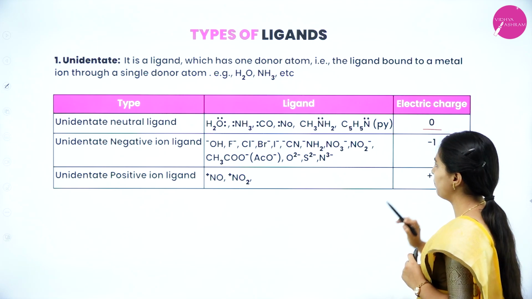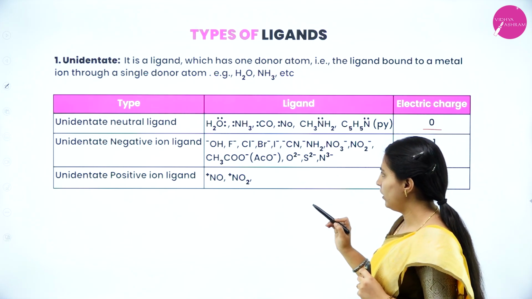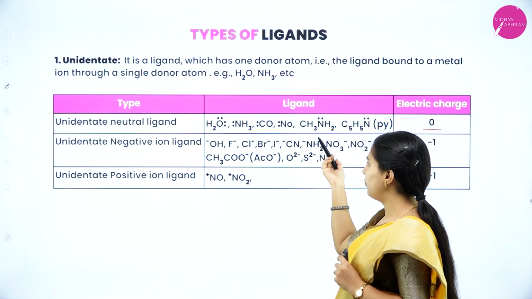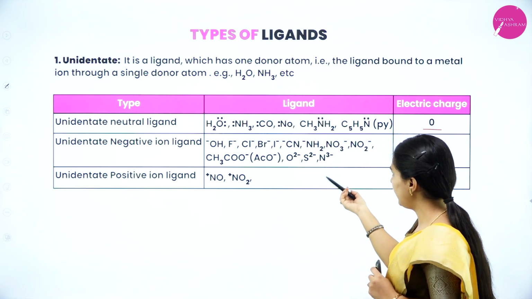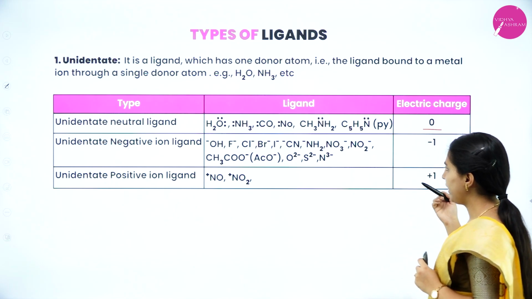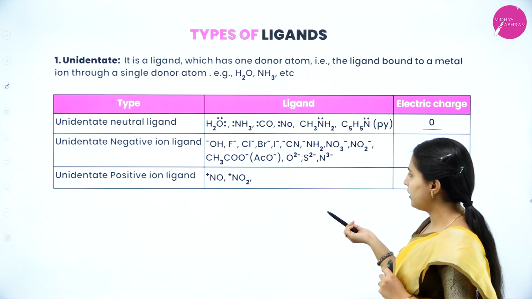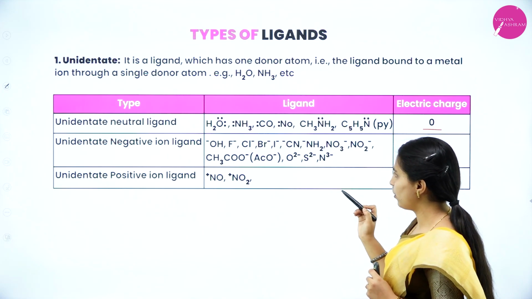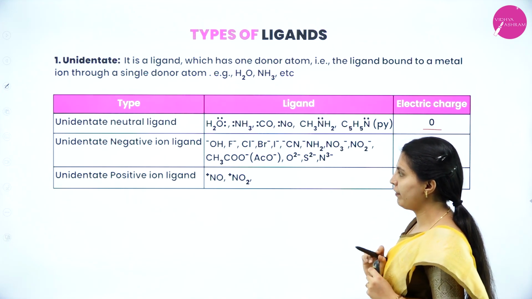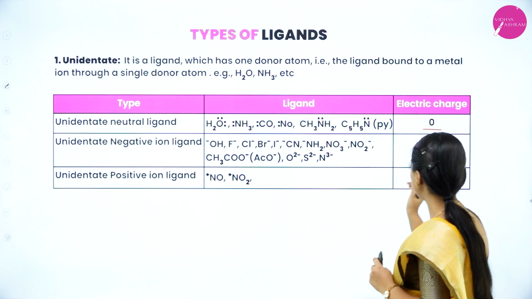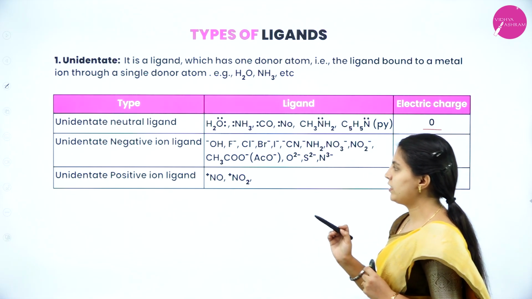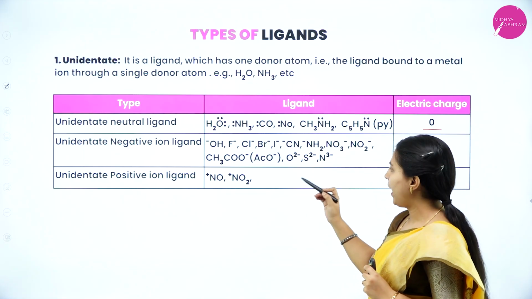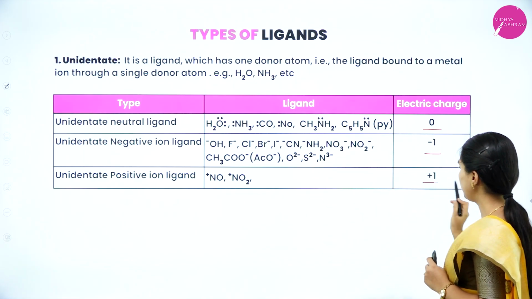Nitrosyl, carbon monoxide, these are all neutral ligands but unidentate. Its charge is 0. Next, unidentate negative ion ligands: hydroxo ion, fluoro, chloro, bromo, iodo ions, and cyano, NH2 amido, nitrito, nitrato, acetate, oxalate, sulfate, nitrogen. These are all unidentate negative ion ligands which have the charge -1. Next, unidentate positive ion ligands, so NO+ and NO2+, like that, +1.